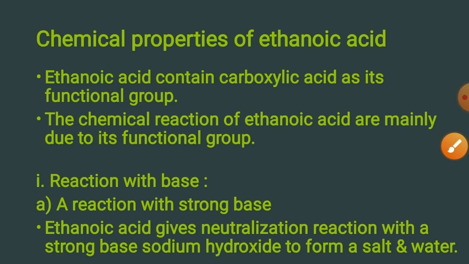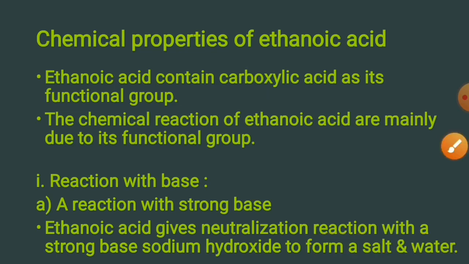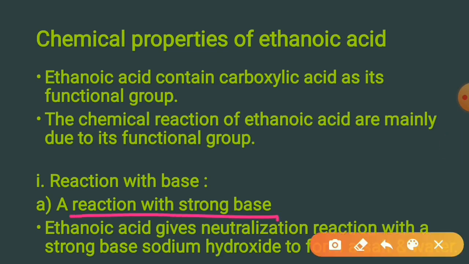Chemical properties of ethanoic acid. Ethanoic acid contains the carboxylic acid functional group. The chemical reactions of ethanoic acid are mainly due to its functional group. First is the reaction with a base, a reaction with a strong base.